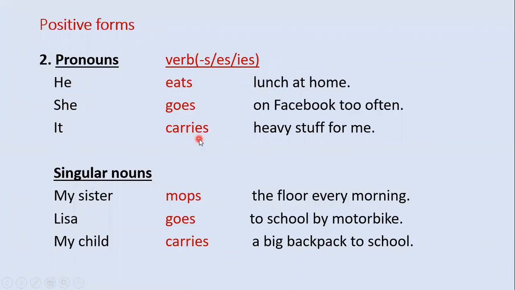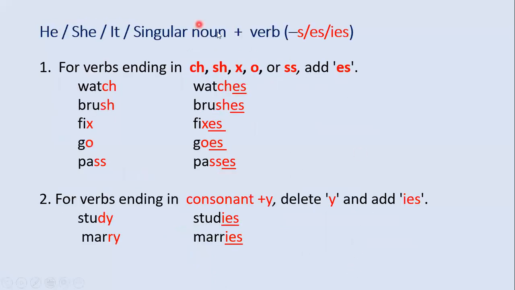Okay? So now let's look at this. With subject he, she, it and singular noun, verb add s, es and ies.